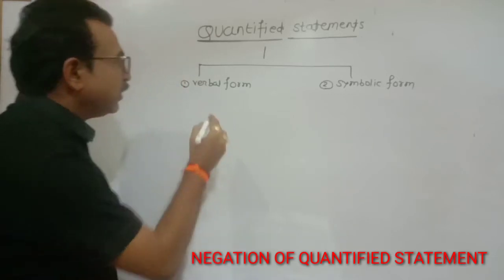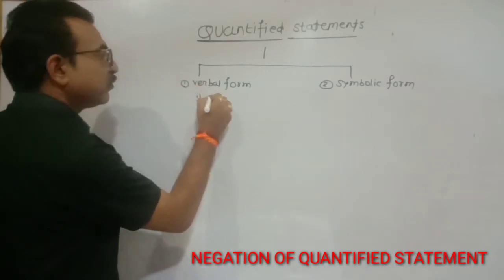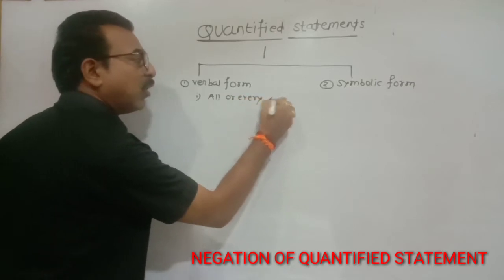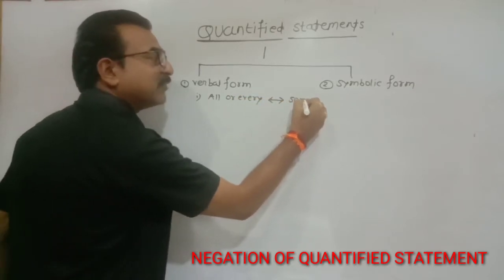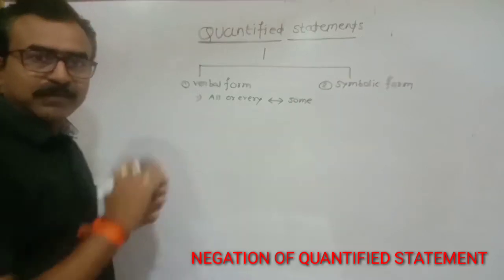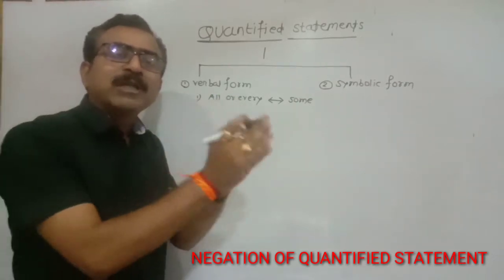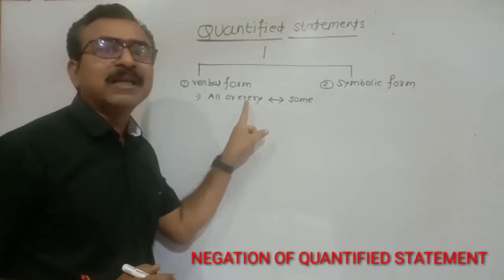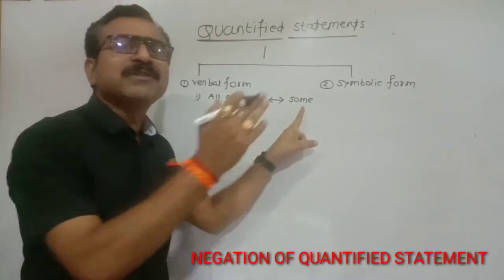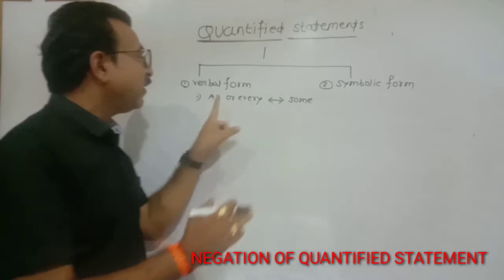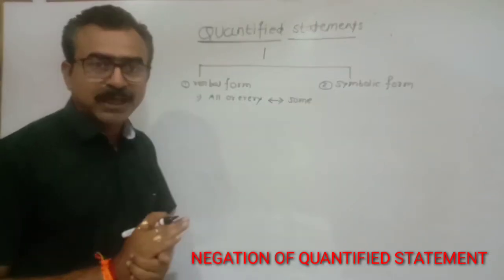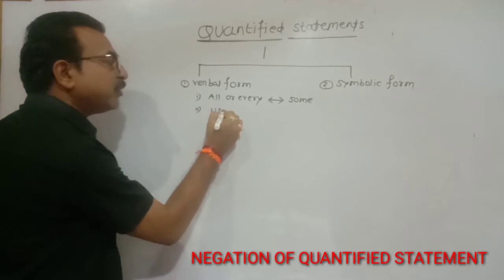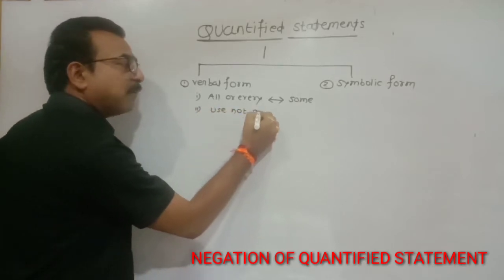Your first rule is replace all or every by some and vice versa. Means if in the quantified statement all or every is given, then replace it by some, and if some is given, then replace it by all or every. Now your second rule, use not after verb.